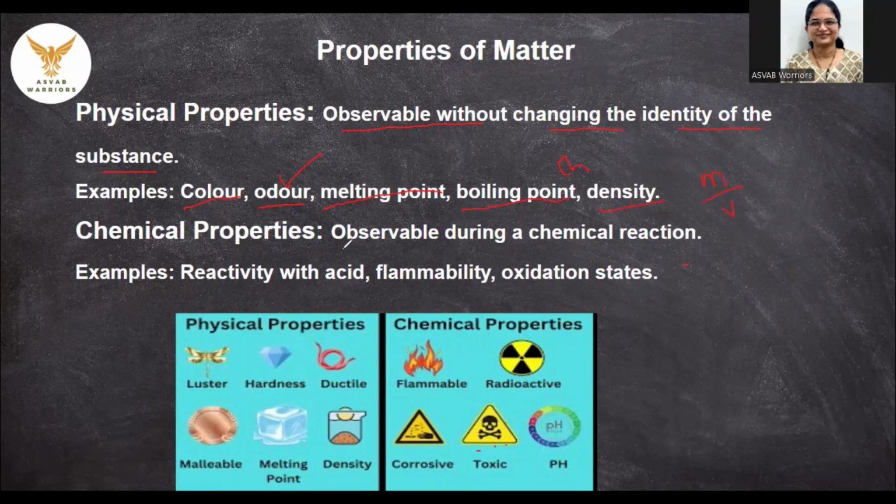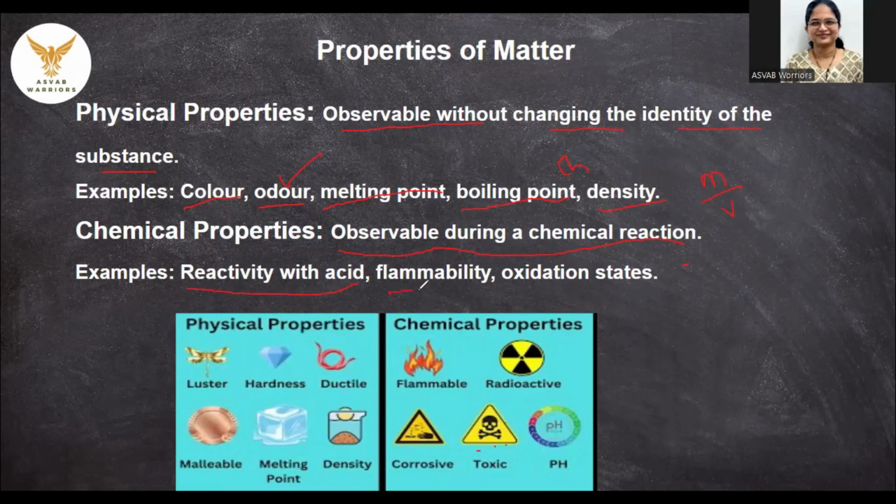Chemical properties. These are observable during a chemical reaction. If there is a change going on, then what we have to see is that the chemical properties are observable for that particular matter. If you take lemon juice and put it on baking soda, it will fizz out. This is because of the chemical properties of both matters. One is acid and one is base, so they are reacting with each other.